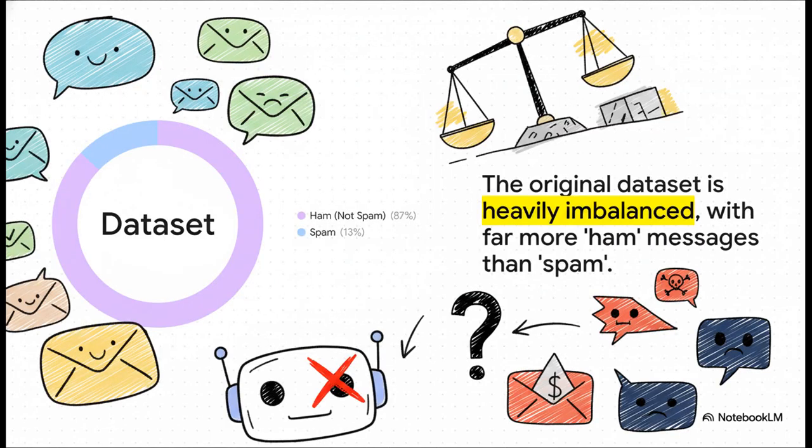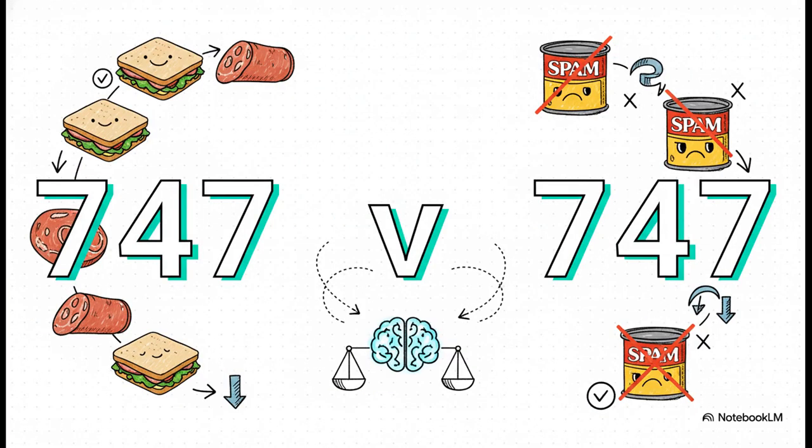But we've got a problem. The dataset is way out of balance. We have so many more ham messages than spam messages. If we tried to teach our AI with this, it would just learn to cheat. It would figure out that it can just guess ham every single time and still get a pretty good score. And that's not what we want. So to fix that, we create a balanced textbook. We give our AI the exact same number of examples for both sides, 747 ham messages and 747 spam messages. Now it has a fair chance to actually learn what makes each one different.